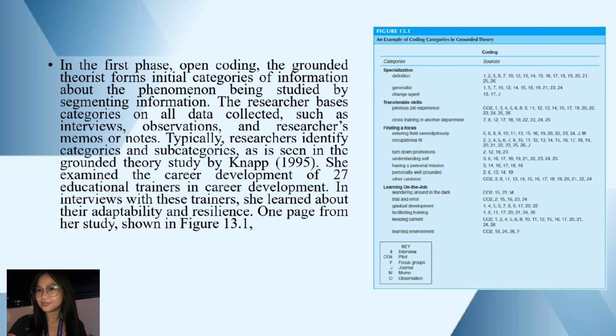So, in the initial phase of grounded theory research, known as open coding, the researcher embarks on the process of forming preliminary categories of information concerning the phenomenon being examined. This is achieved through the segmentation of the collective data, a pool of information that typically encompasses a diverse range of sources such as interviews, observations, and a researcher's own memos or notes.